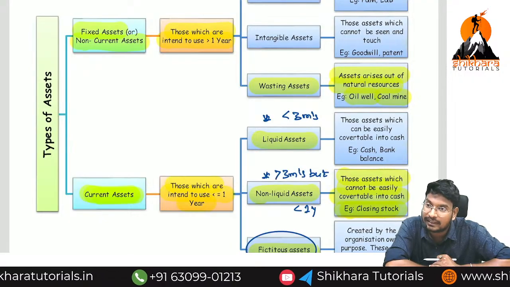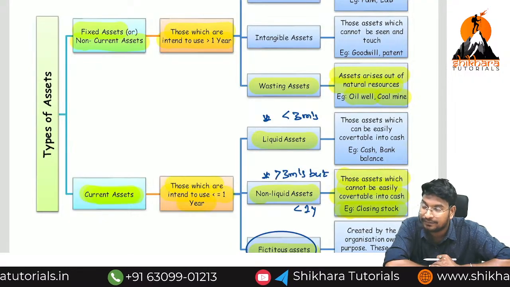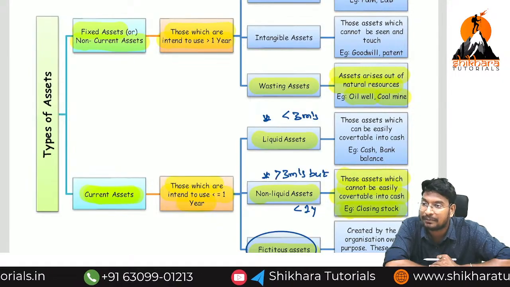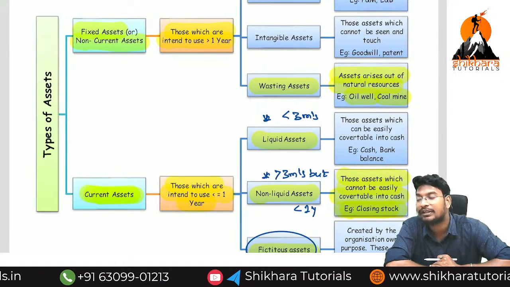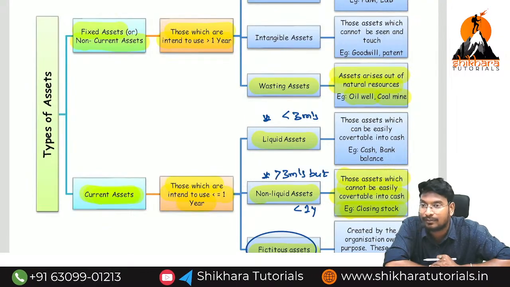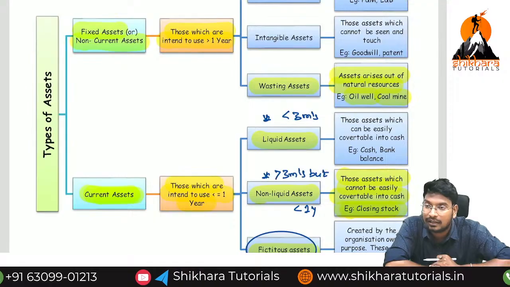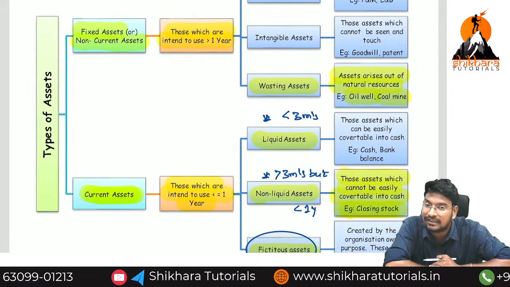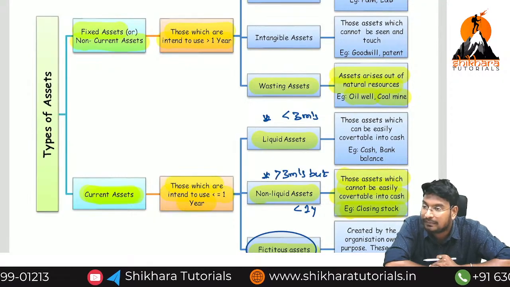Intention to use more than 1 year. Okay, now next, easily convertible into cash. It will take time. Easily convertible into cash means current asset. Less than 3 months, liquid assets. More than 3 months, less than 1 year, non-liquid assets. Okay, a non-liquid asset example is closing stock. What is the meaning of closing stock?